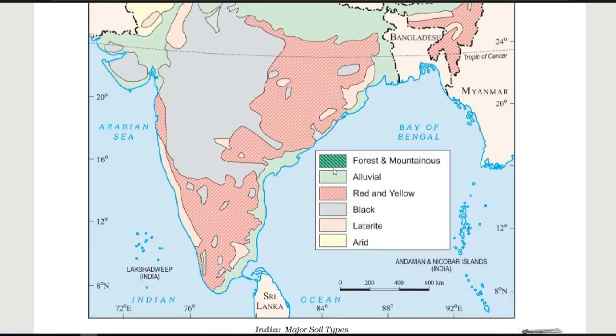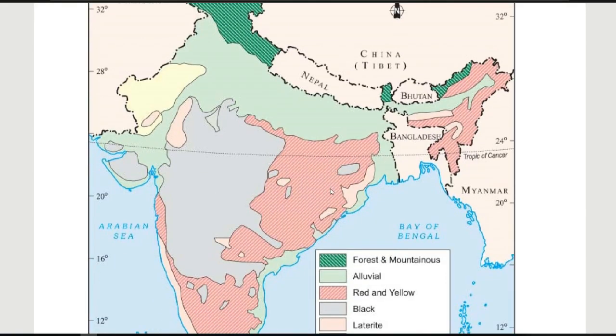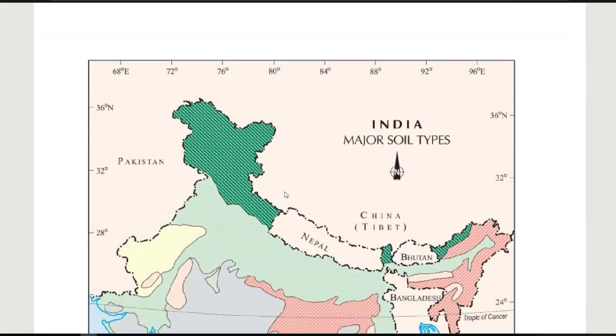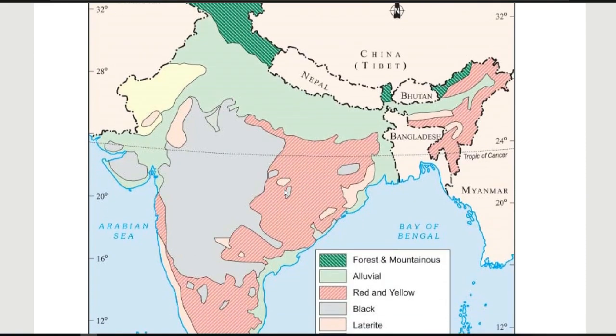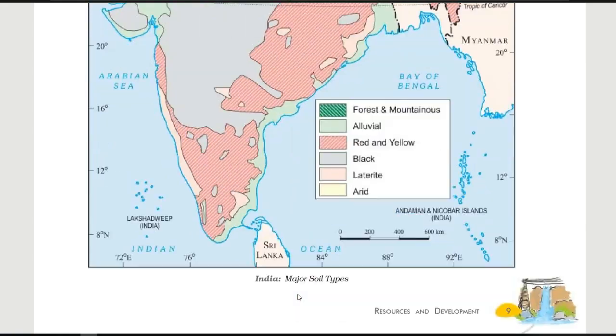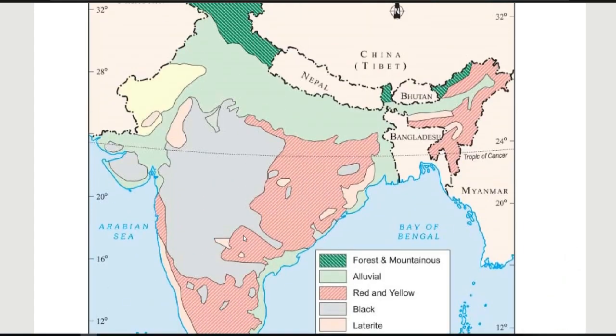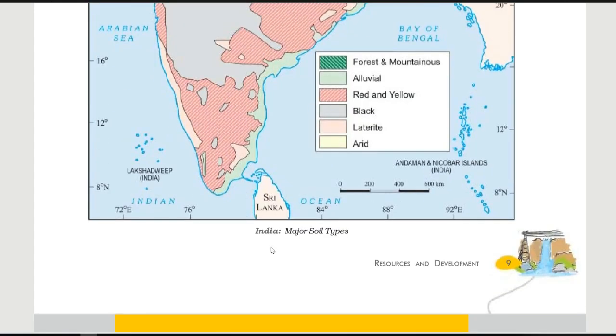Before I read page number 10 about the other types of soil, on page number 9 we have a map given. Actually a physical map is given, but remember that in the exam they are going to provide you a political map of India. So it is better if you practice this map in your notebook. On a political map of India, you can easily understand in which states we find what kind of soil. Different symbols have been given, and this map tells us about the major soil types of India.